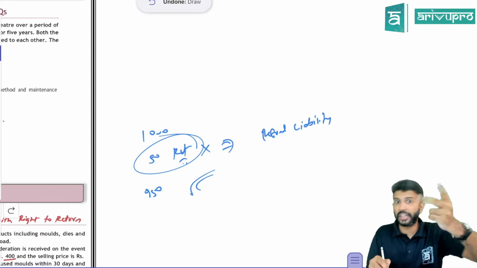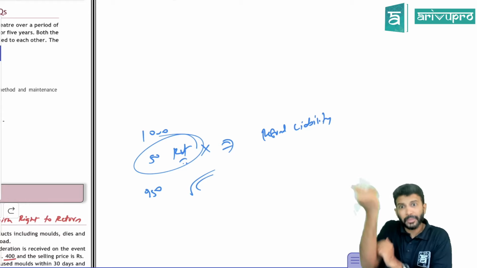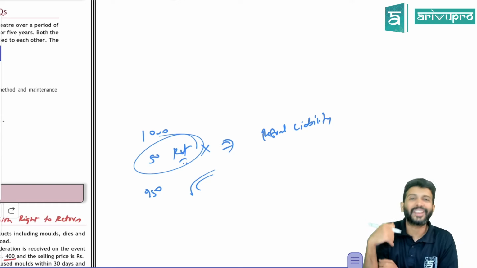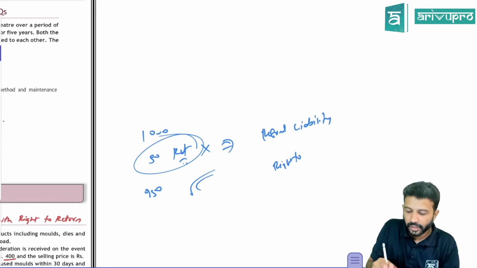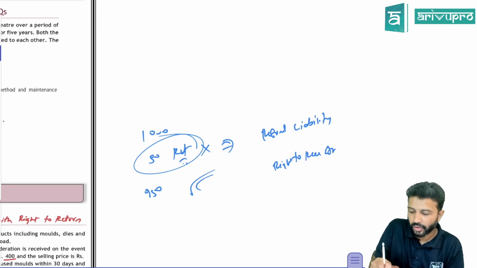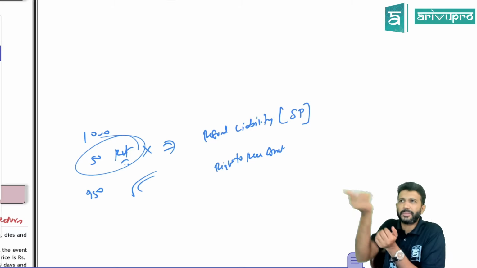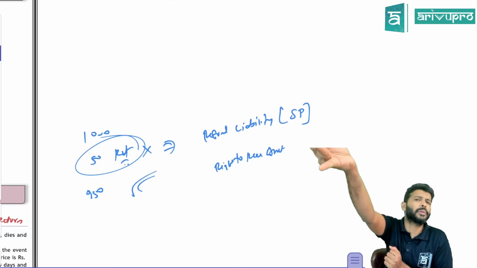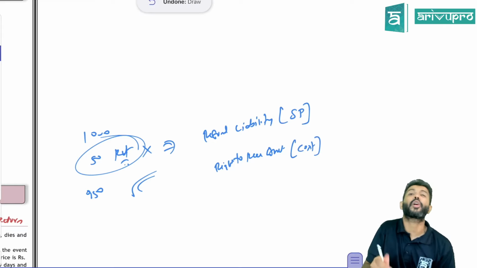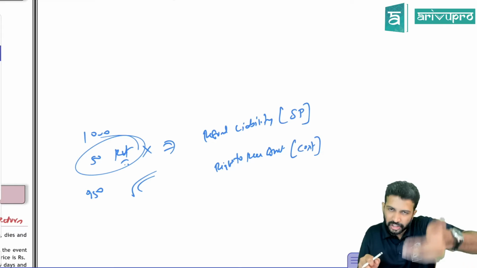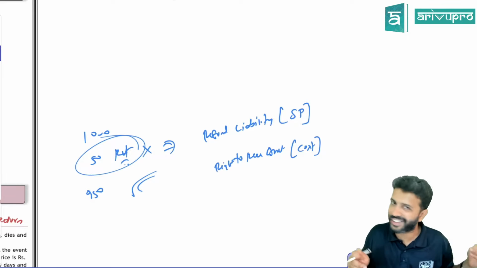But not only an obligation, we also have a right. What right is that? We will give the money to the customer, but at the same time, we will collect the goods back. That means we have a right to receive some asset. So you'll also create a right to receive asset account. The refund liability you will create to the extent of selling price, because if the customer has paid the selling price, we have to return him the selling price. But the right to receive asset will be accounted only to the extent of cost price, because this is your inventory, so you have to value it at cost. That's the whole concept of sale with the right to return, which we have discussed.